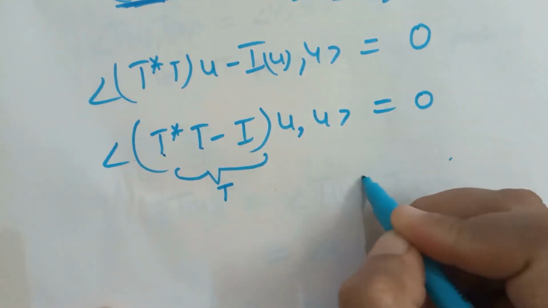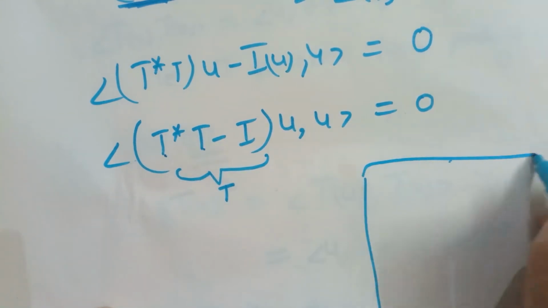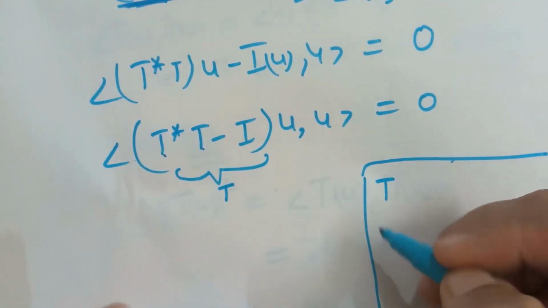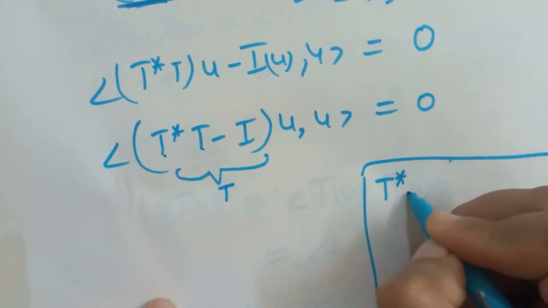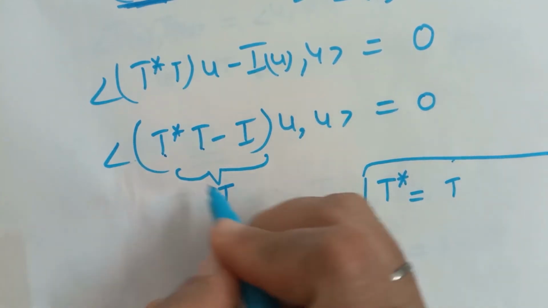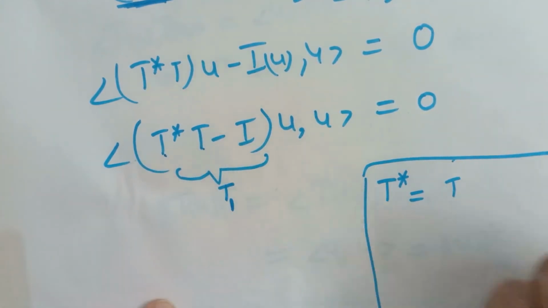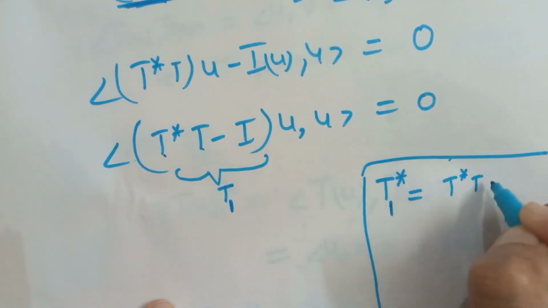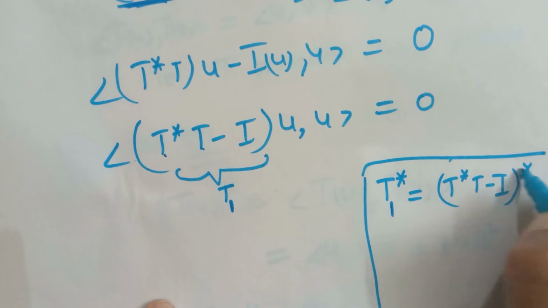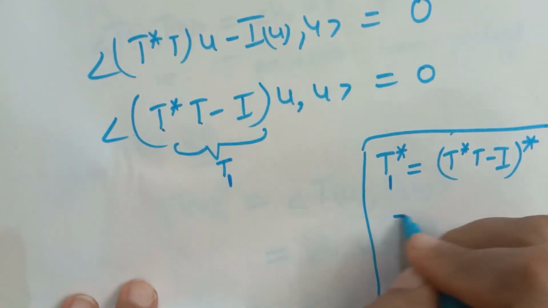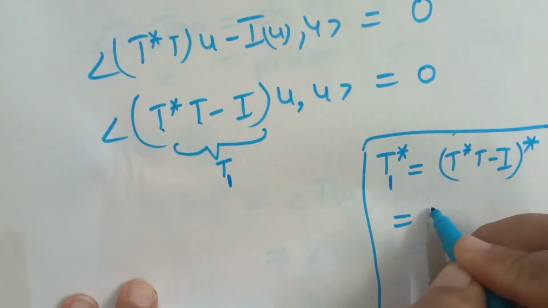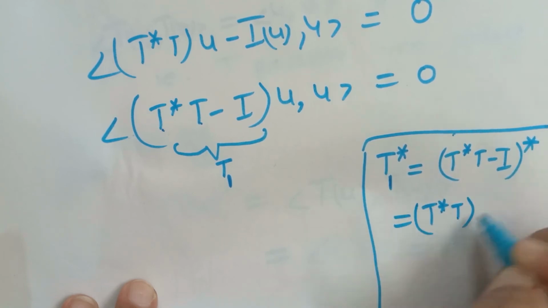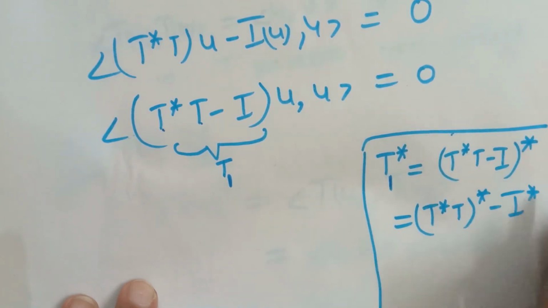Now I'll prove that this T1 is self-adjoint. So T1 star is equal to T star T minus I and its adjoint, which by properties of adjoint can be written as T star T and its adjoint minus I star.